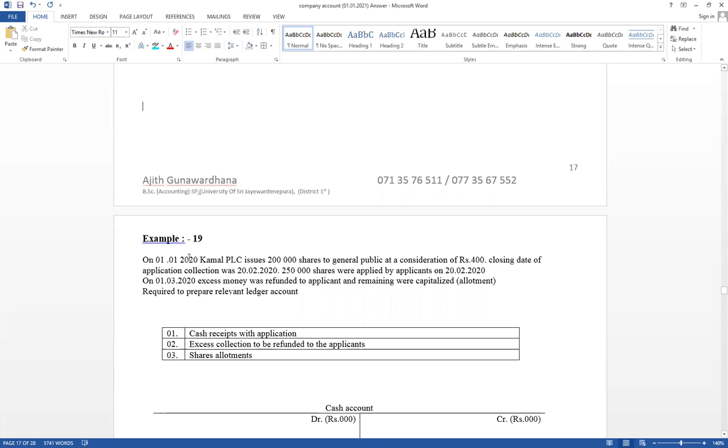This is a way a company is going to collect money. We are going to provide information. You have to know how to provide information about share capital. Right, it has given 1st January 2020. Kamal PLC issue 200,000 shares to the general public for a consideration of 400. Number of shares equal to 200,000 and per share price equal 400.